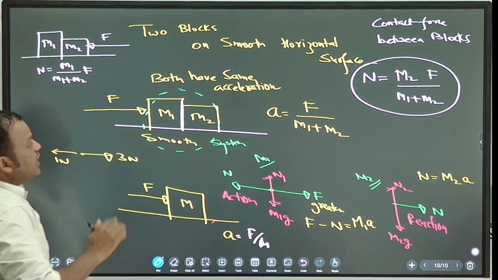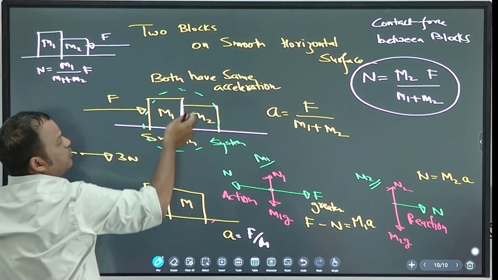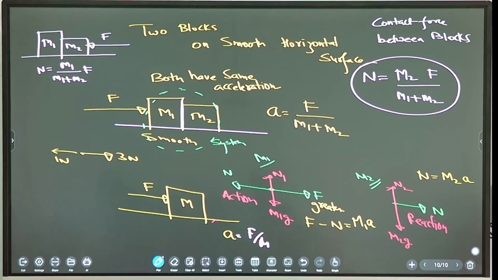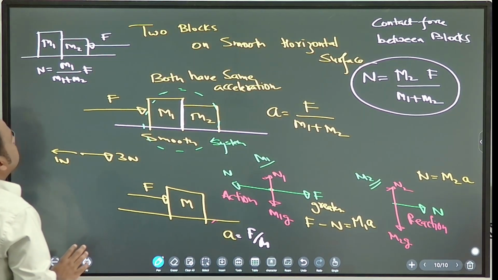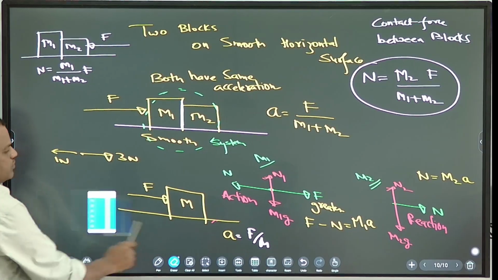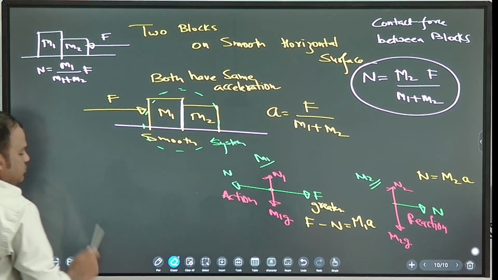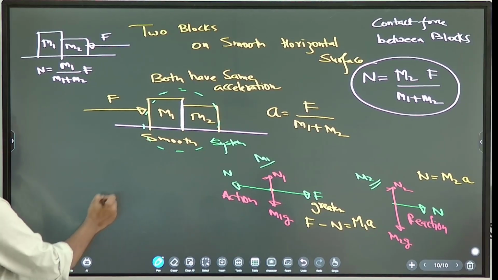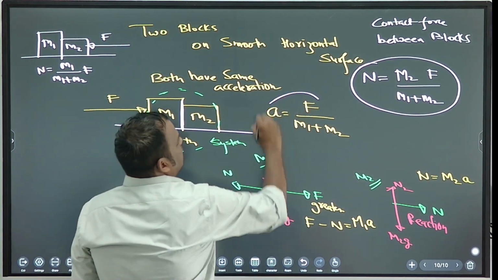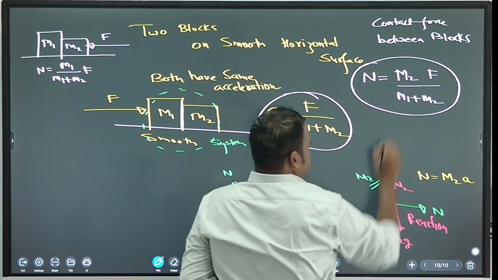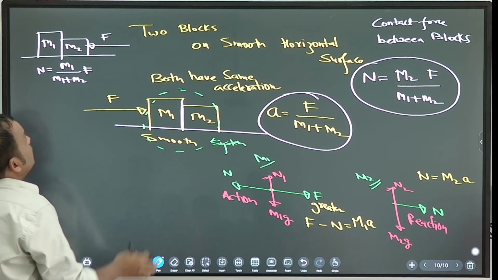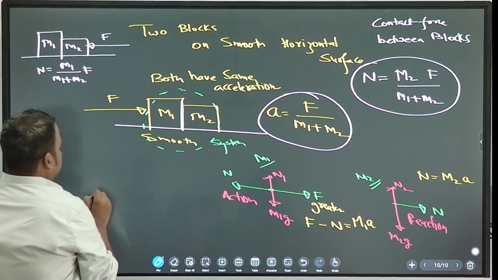And acceleration is the same in both cases. Acceleration is F by M1 plus M2. Is it easy or difficult to remember? Easy, right? So you can answer these questions. Just remember, in your formula diary also, write down acceleration, normal. Acceleration is F by M1 plus M2, and draw this diagram also. So now you can answer this.